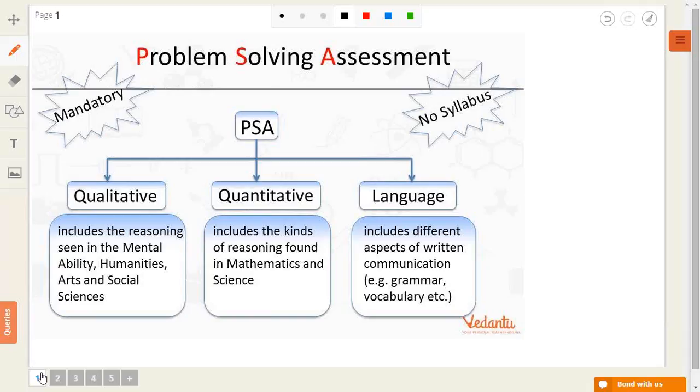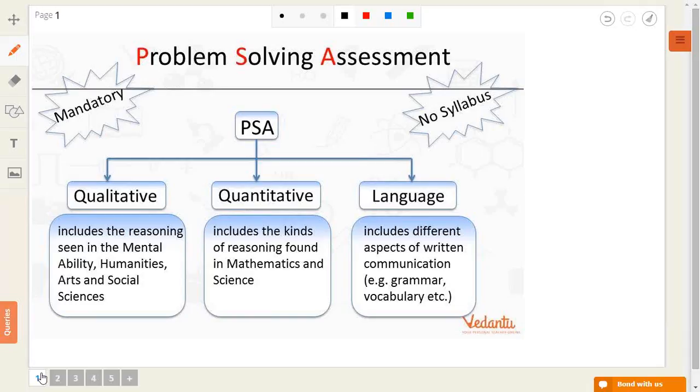So the marks of PSA is counted towards the formative assessment 4, that is FA4, which is 10% of the total assessment of class 9. Now this assessment will also be carried forward towards the FA4 in class 10. So that is what makes PSA a very important exam for all the class 9th and class 10 students. The score is reflected in one of the languages, math, science and social sciences. As I said, the students also have an option to improve their scores. So let us see here what is the breakup of PSA.